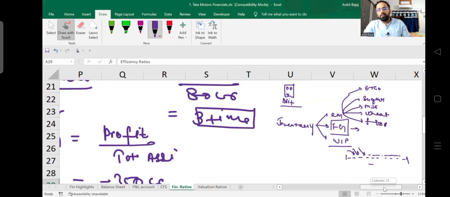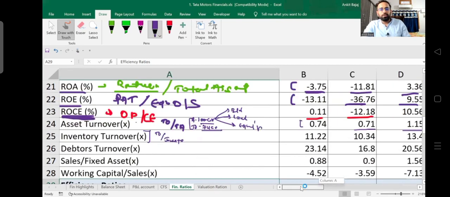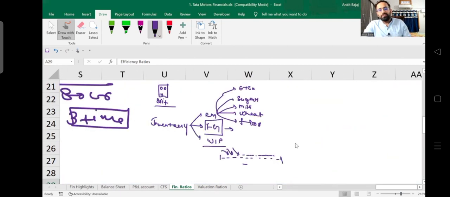If I talk about inventory turnover ratio, what is going to be the formula? The formula is going to be turnover by inventory. Now let's suppose Tata Motors has inventory which includes raw material, finished goods, and WIP. Let's suppose in the year 2021, they were having inventory of 500 crore. I'm again repeating, this inventory includes raw material, finished goods, and WIP. So you don't have to consider only finished goods. You have to include all the components when you are calculating inventory turnover ratio.